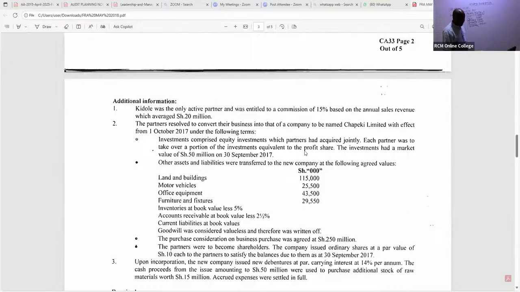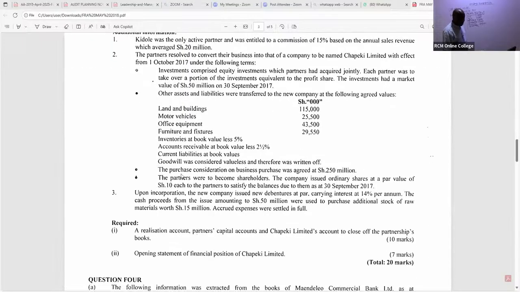We did take some other things. So we have here receivable. Receivable is book value less 2.5%. So for receivable, I will take the book value that we have there, which is 25,400.